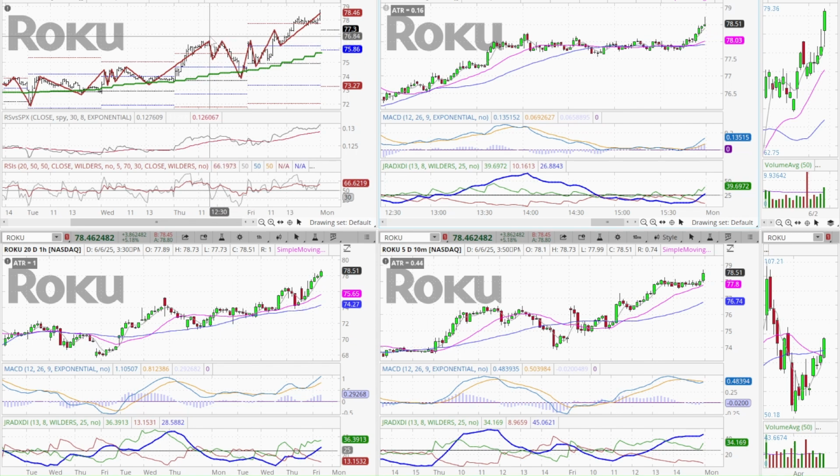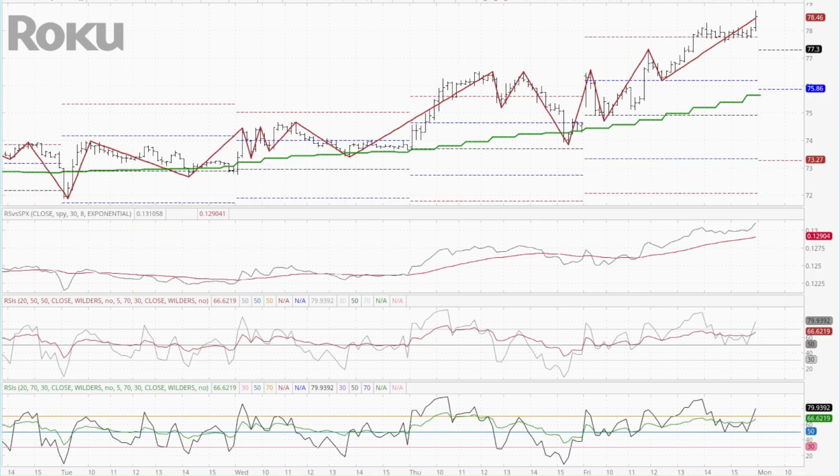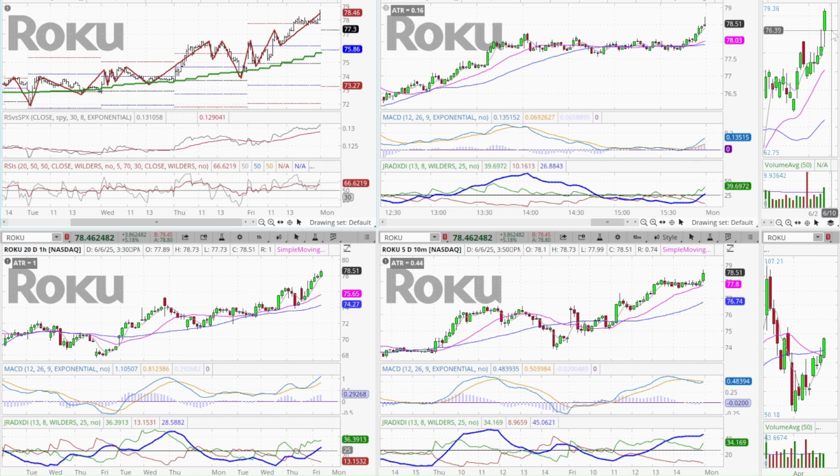Now, the reason why I like this area, I want to show you why this was so important. You see how we kind of broke through this key level here? Well, there's something else that happened. We crossed back above the open. This was the open right there, and it was the prior day high. So we were getting through the prior day high. We were getting through the open. At that point, I think it's really game on.